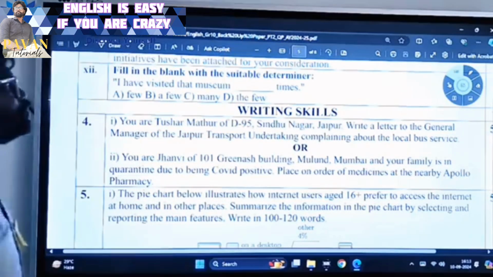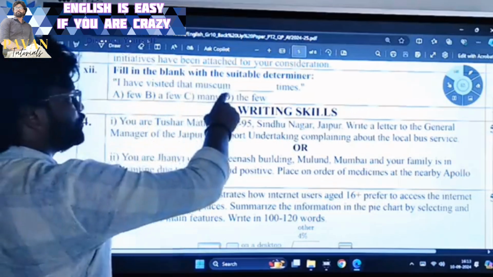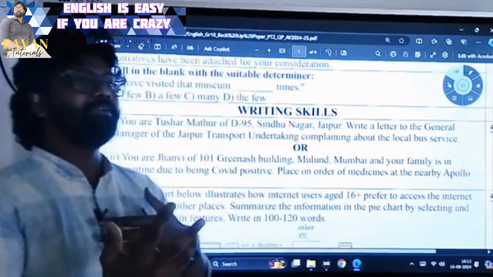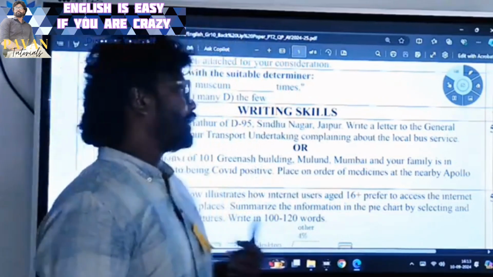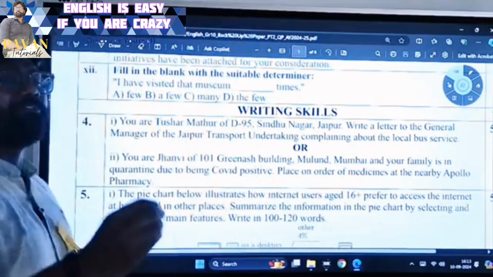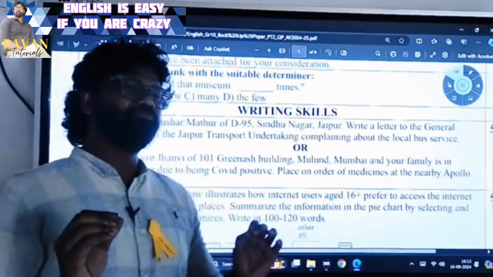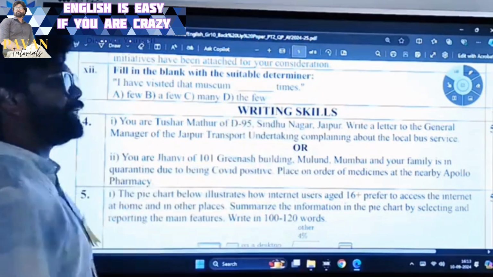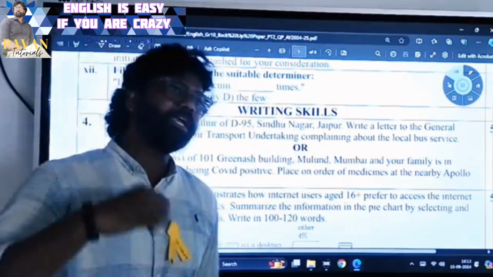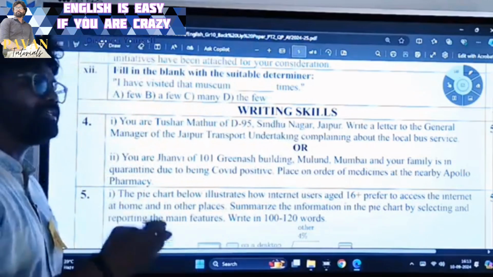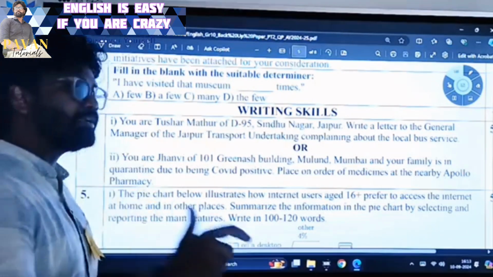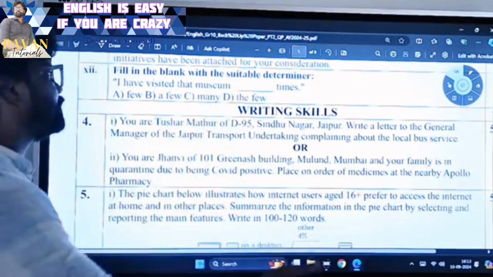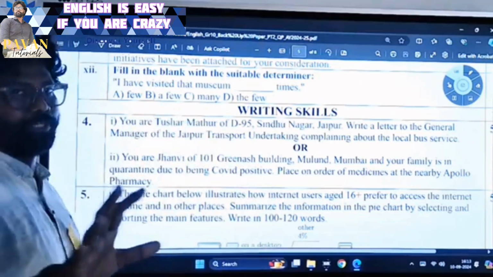Now which one is suitable here? I have visited that museum not adequate number of times. You cannot say that. That sentence does not make sense. Okay, I have visited that museum a few times. That means very less number of times I have visited. I have visited that museum many times. Many a times. Right now in present we are using many a times. In that case, this option may also be a wrong option. A few times is the right option. Okay.